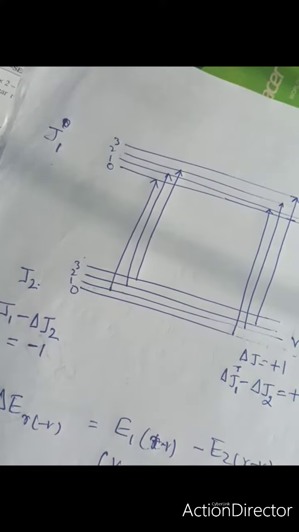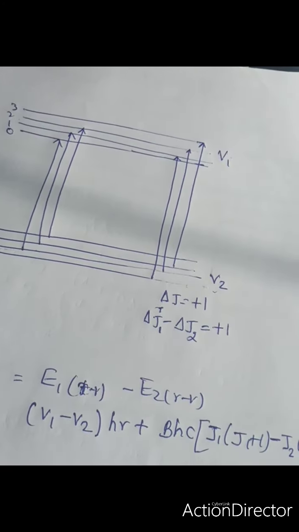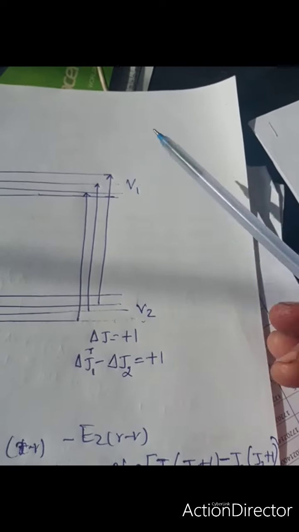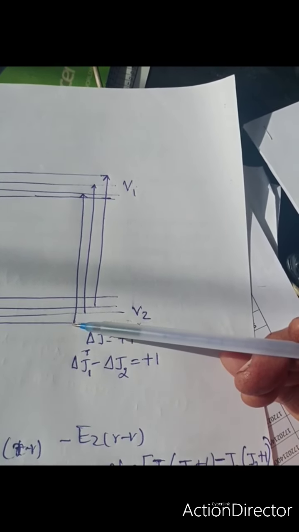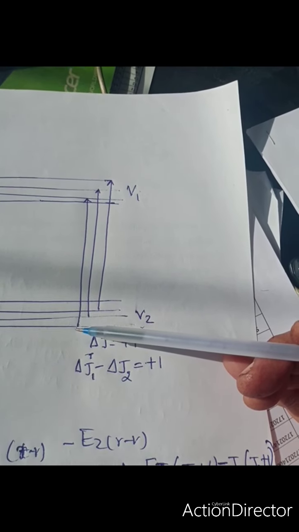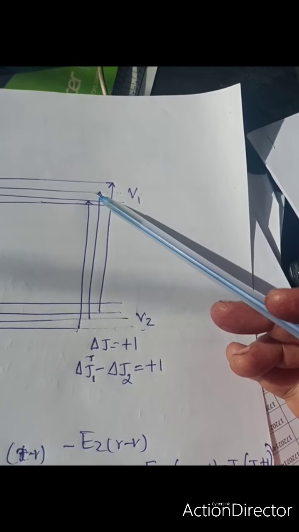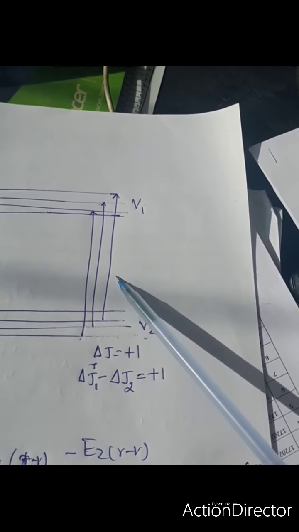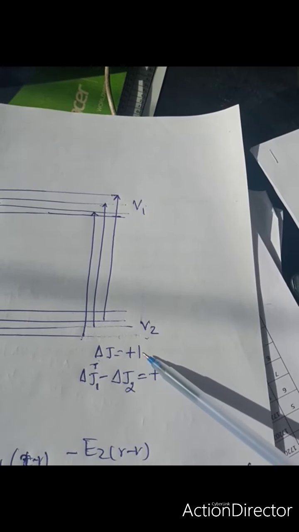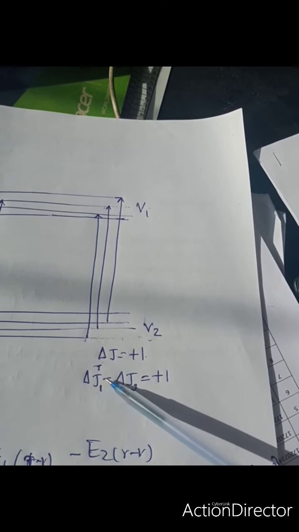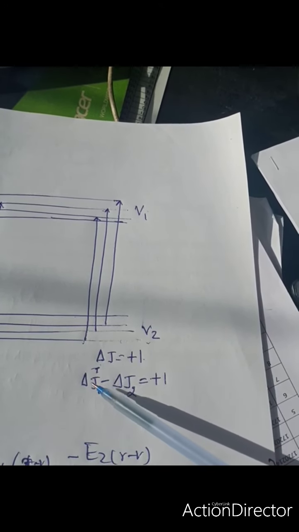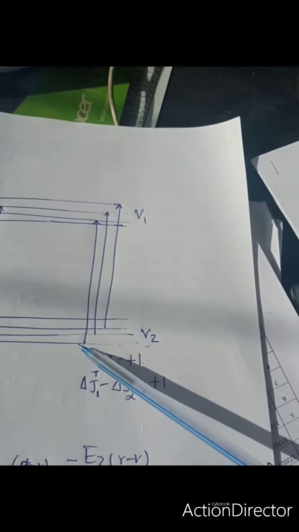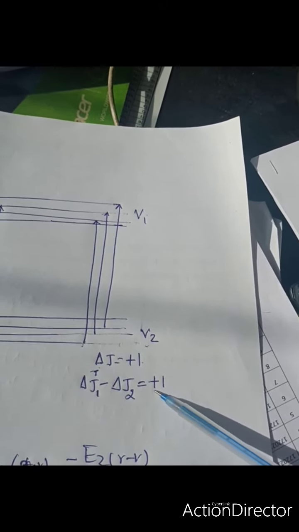Now when the transition takes place from the lower vibrational state to the upper vibrational state, such that it goes from the lower rotational state of this to a higher rotational state of this, we get delta J equal to plus 1. Because if you subtract the lower state 0 from the upper state 1, you get plus 1.